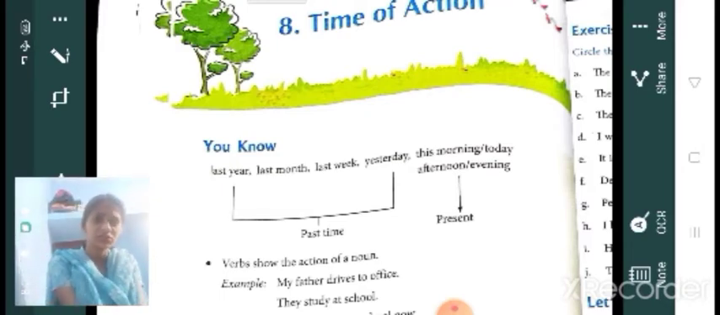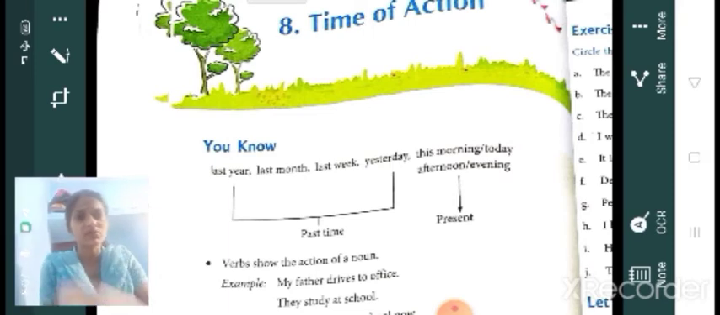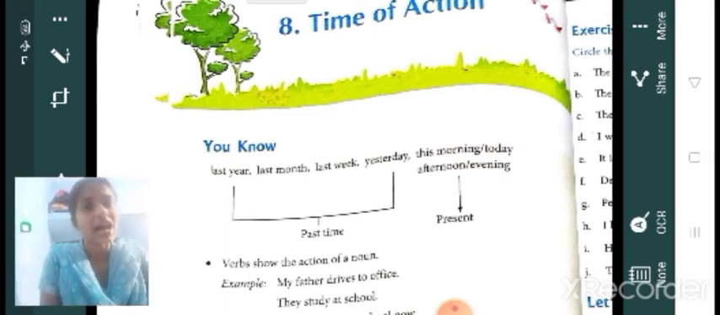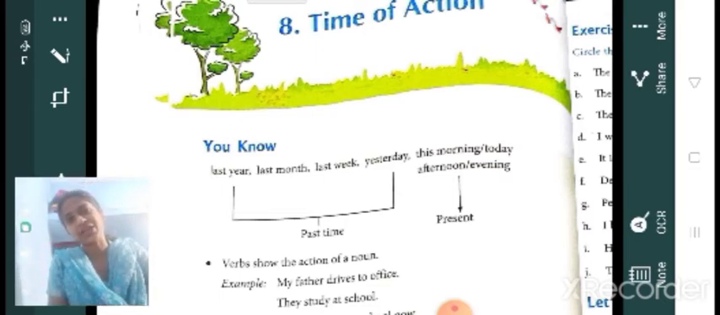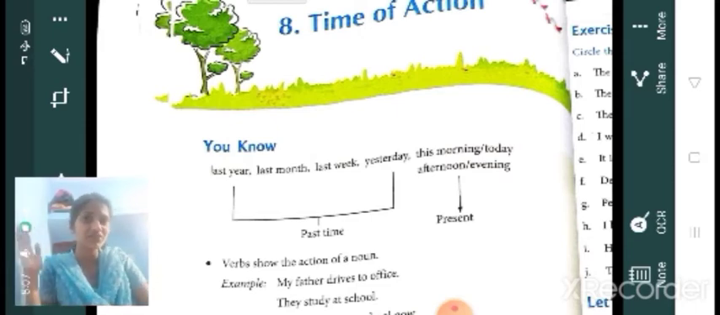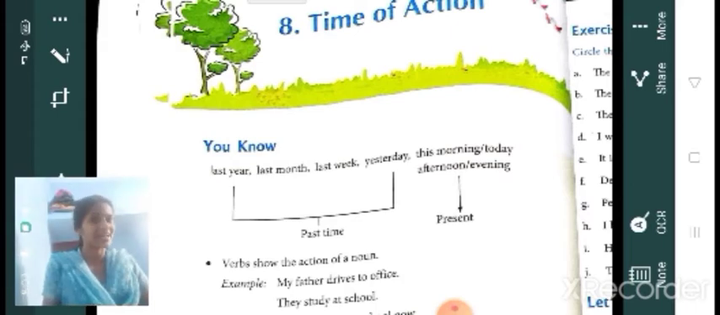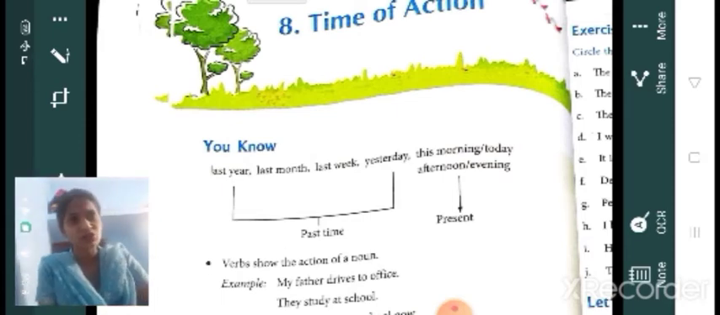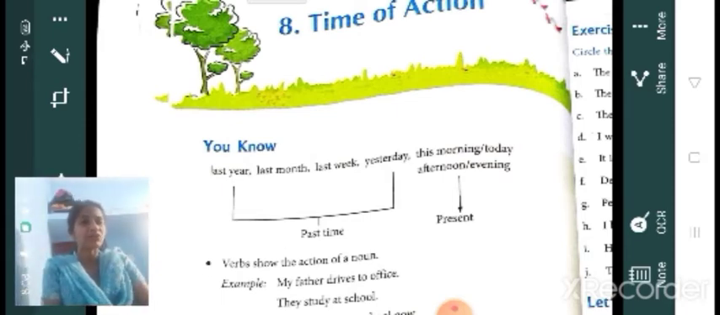If you don't know, don't worry, I will tell you. Some words are given in your textbook. It's last year, last month, last week, and yesterday. These denote past time. That means it already happened. Okay, then this morning, today, afternoon, evening. Today morning, today afternoon, today evening, or this morning, this afternoon, this evening. That means it's present. Now it's happening.